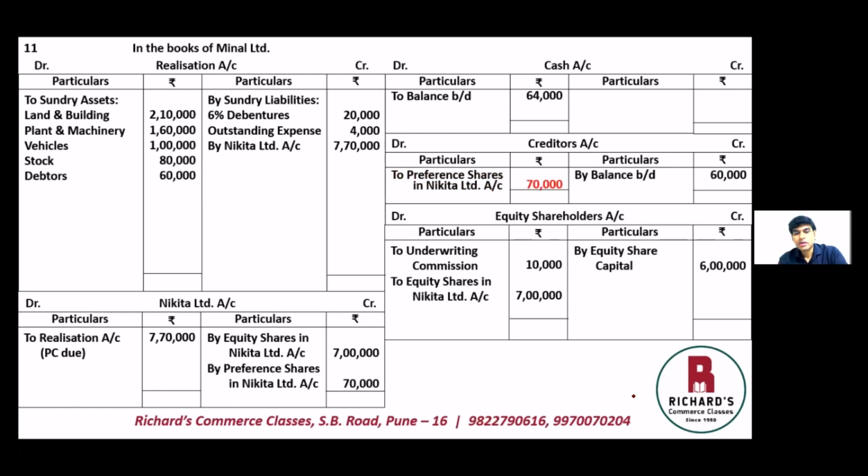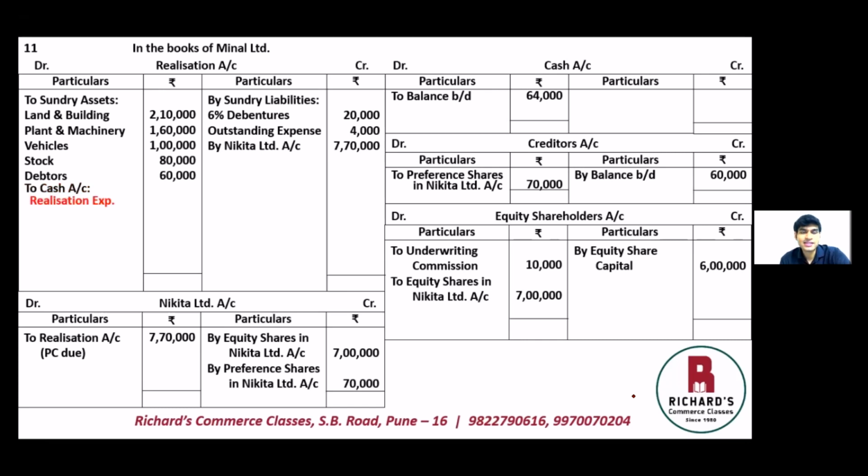Now moving forward, certain payments are being made by Meenal Limited. Firstly, debentures are paid off at 10% premium. Outstanding expenses are paid in full, and 4,200 is to be paid as compensation to the workers. There is also realization expenses of 12,000 rupees. So let us start making the payments. For paying off expenses, the entry will be realization account debit, cash account credit. So going to the debit side of the realization account, to cash account for payment of expenses, let us record each expense one by one below.